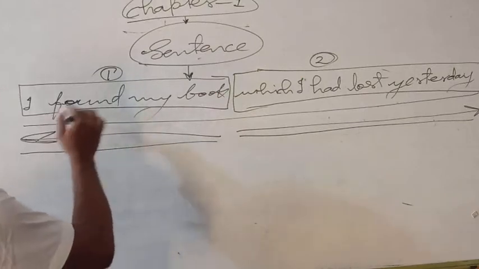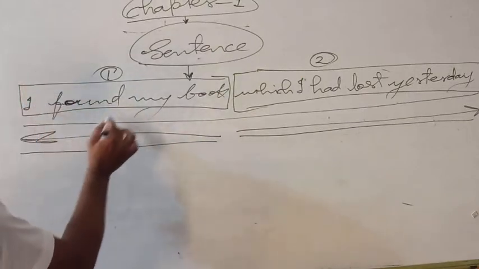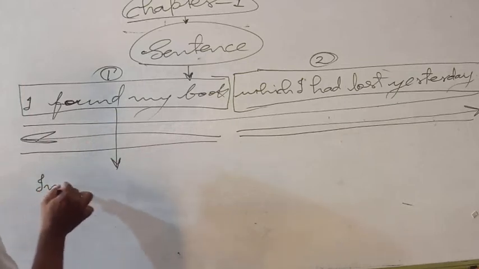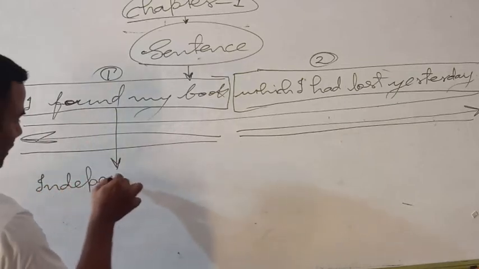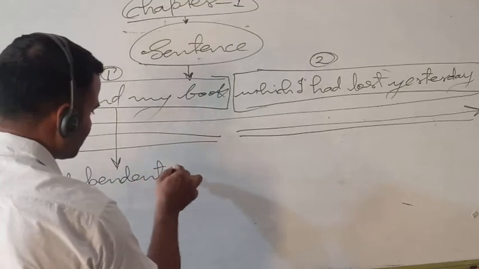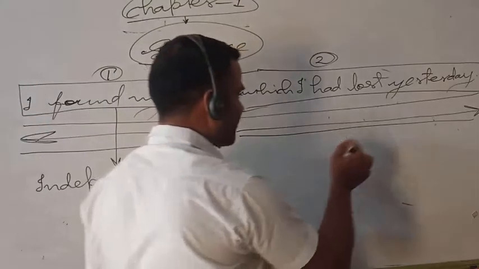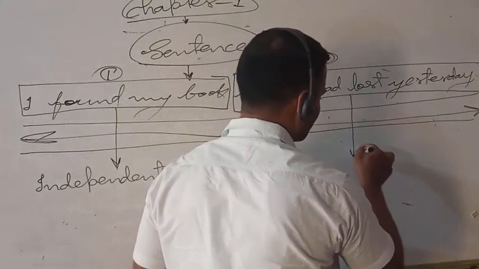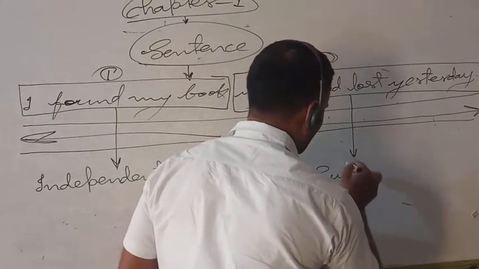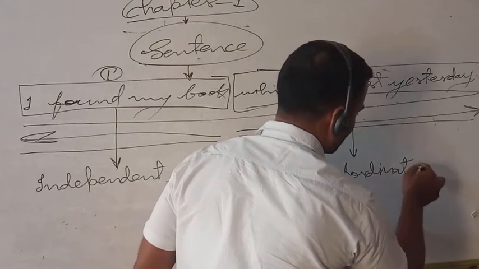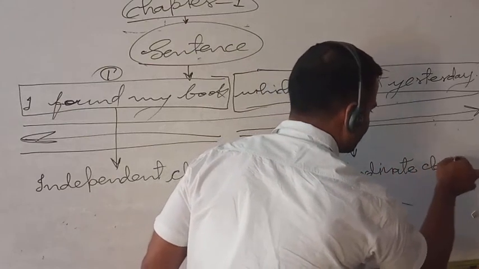This part is known as the independent clause, or main clause, and the second part is the subordinating clause or subordinate clause.